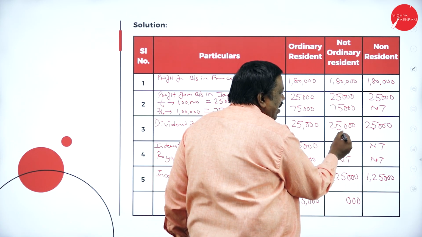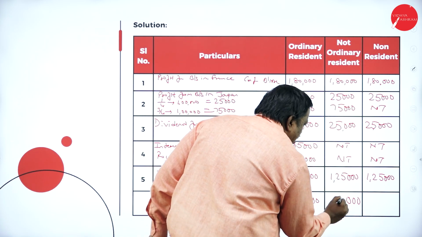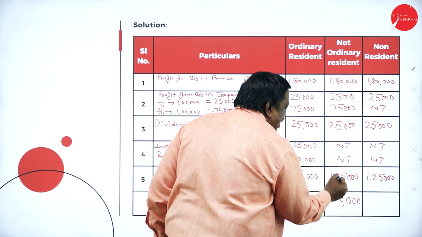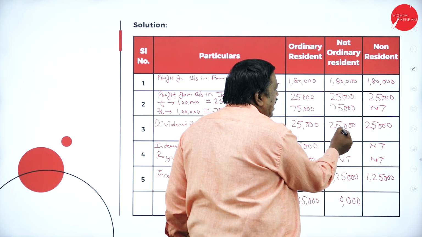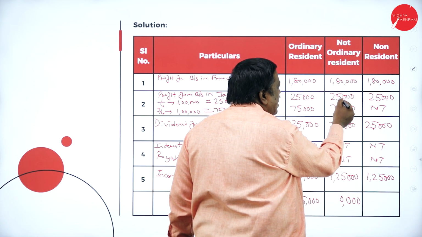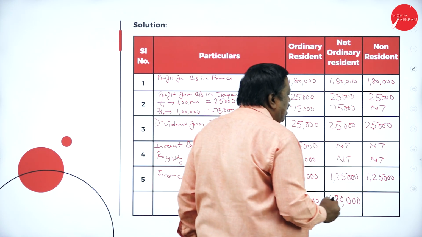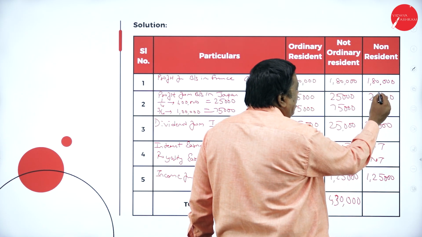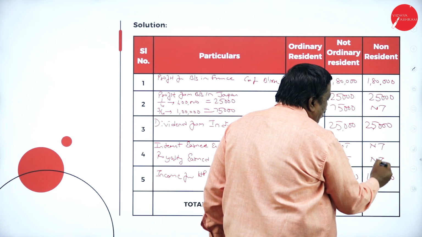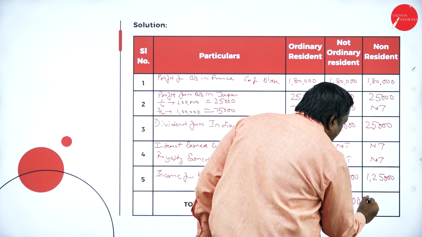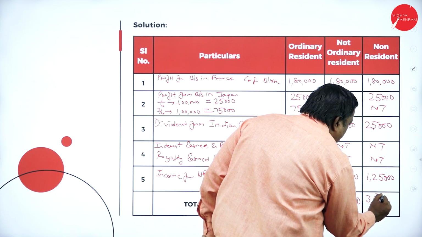Now let us add: 5 plus 5, 10, 15, 20, 0, 2 carry, 2 plus 2, 4, 4 plus 5, 9, 9 plus 5, 14, 19, 19 plus 8, 4,30,000. Next one, 1,80,000, 2,30,000, 2,30,000 plus 125, 3,55,000.